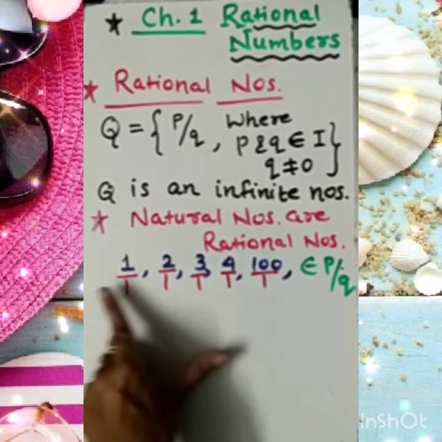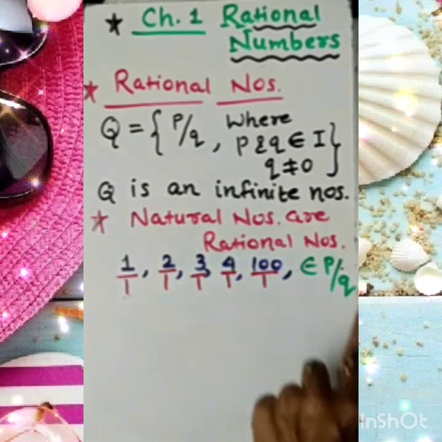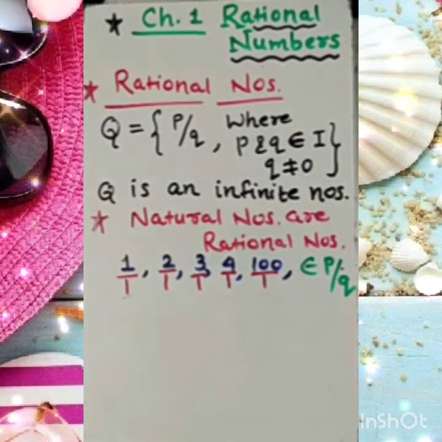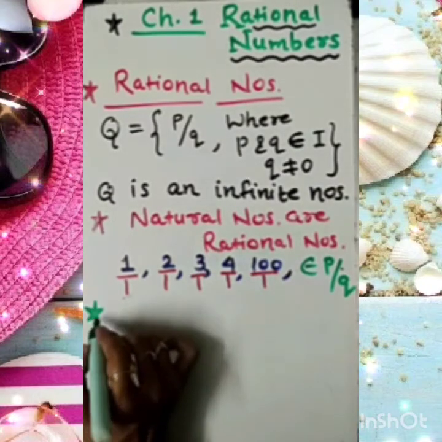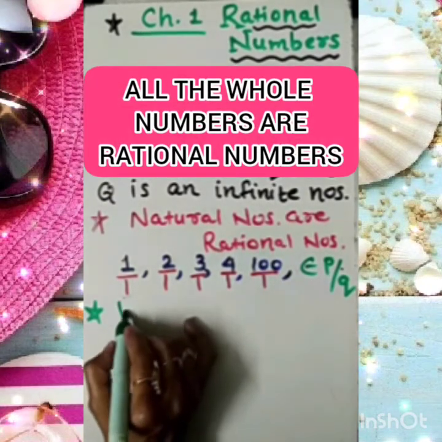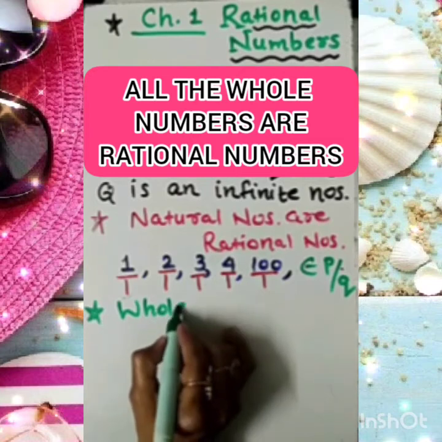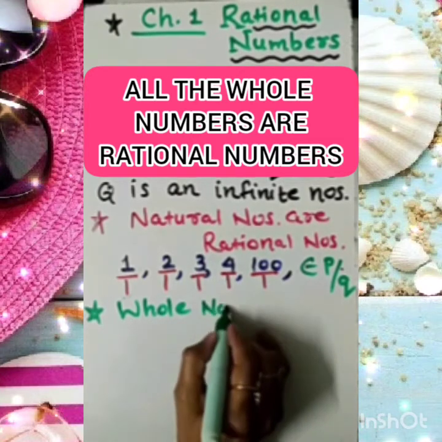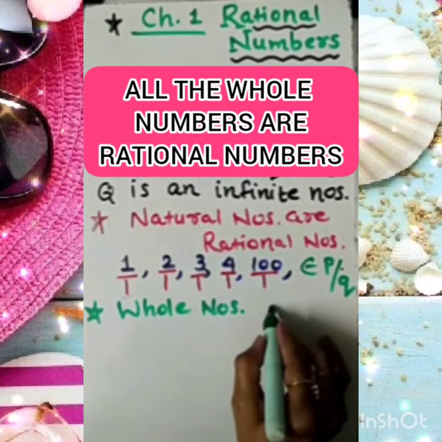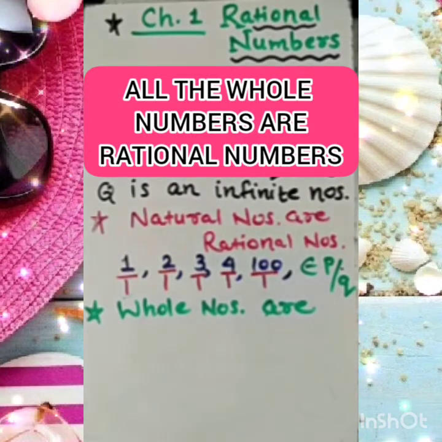So all natural numbers are rational numbers. Please remember this. Clear to you? Now let's work out the second question. Are all whole numbers rational numbers?